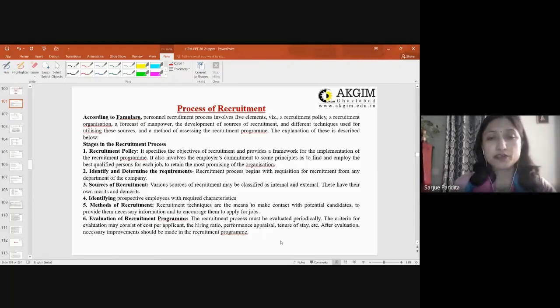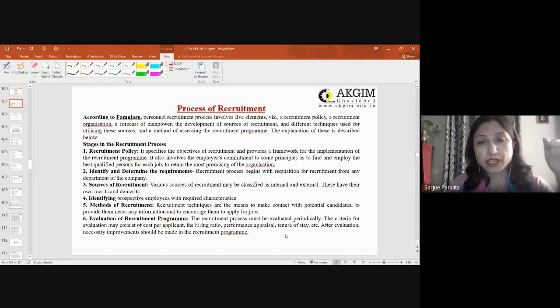Then evaluation of the recruitment program. Once the entire recruitment program is done, you have created a pool, and that pool has generated a sufficient number of potential candidates to give a better choice to the selector.